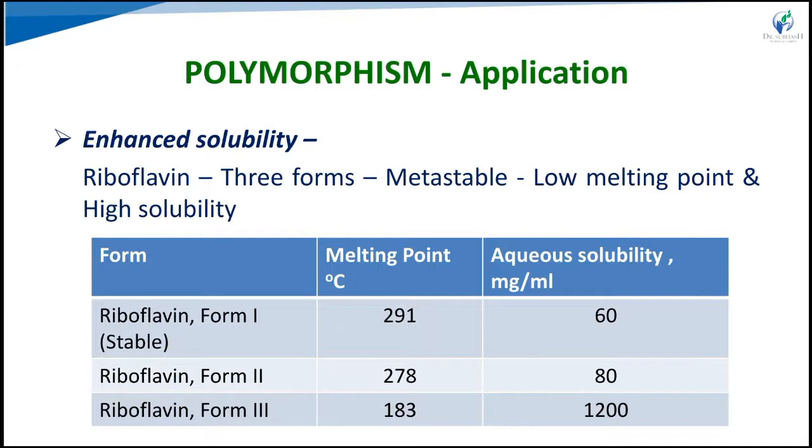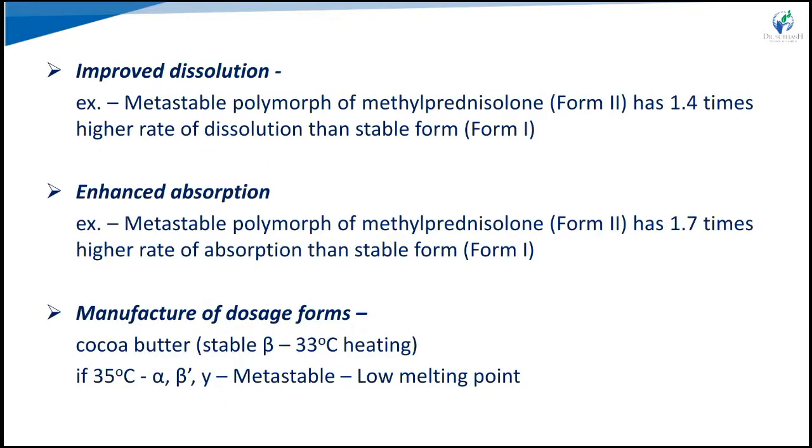Metastable forms have a low melting point, but their aqueous solubility is higher compared to the stable polymorph. Here, riboflavin form 1, the stable polymorph, has an aqueous solubility of 60 mg per ml, compared to riboflavin forms 2 and 3, which are metastable. Their melting point is 183, below the stable form, but their solubility is much more, 1200 mg per ml. So it enhances the solubility. Metastable forms have the highest solubility, so higher dissolution is also there.